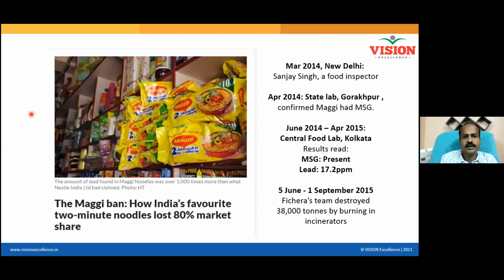Now tell me, to burn 38,000 tons of Maggi packets, what helped them to conclude the lead content is more than the prescribed value in all the 38,000 tons? Do you think they have checked each and every packet? No, sir. They have taken a sample only. So you take a sample, study the sample, and judge the entire population.